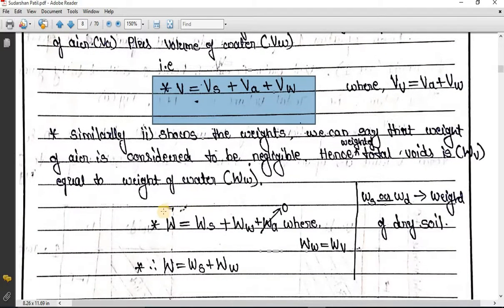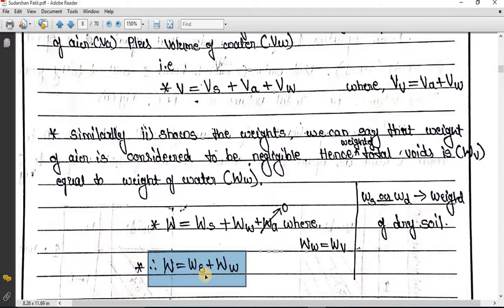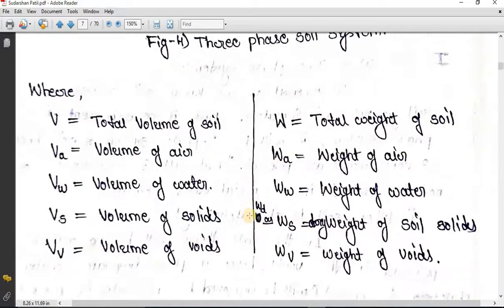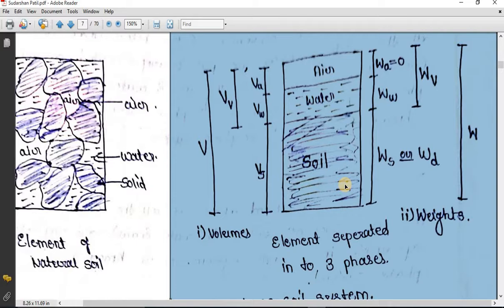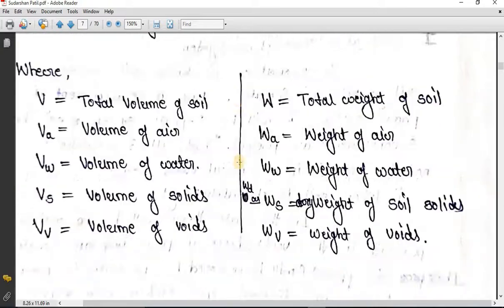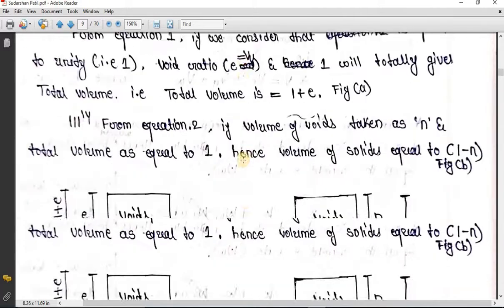Similarly, if I want to consider total weight, it is nothing but weight of soil solids, weight of water plus weight of air. As the weight of air is negligible, I can remove it. Therefore total weight will be equal to weight of soil solids plus weight of water. So this phase system is very important for us. Based on this phase system only, we are going to study the basic relations. So what are those basic relations? What is the importance of those basic relations? We are going to see further.